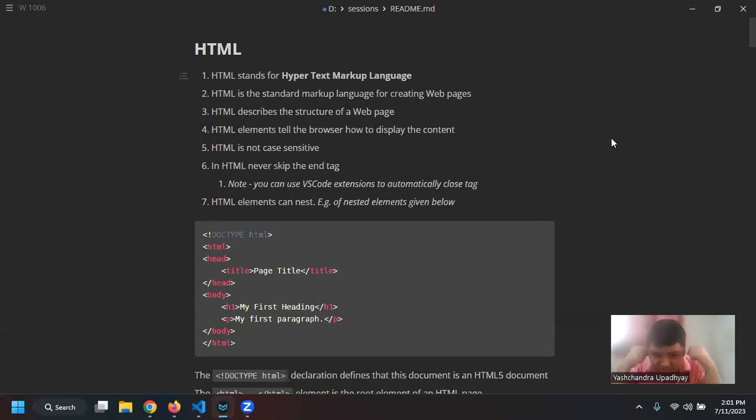Yesterday's session, we talked about HTML. In HTML, we basically talked about some basic tags, I would say. See, the thing is, it is important to learn HTML.